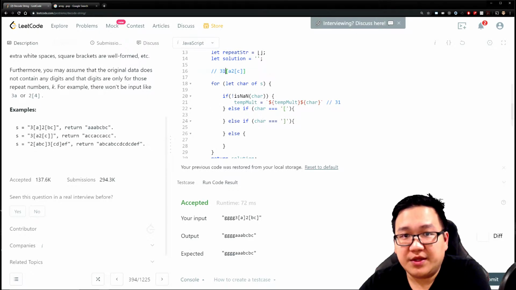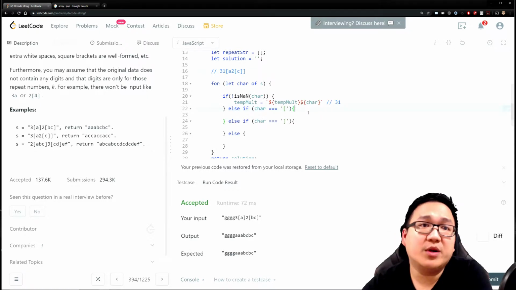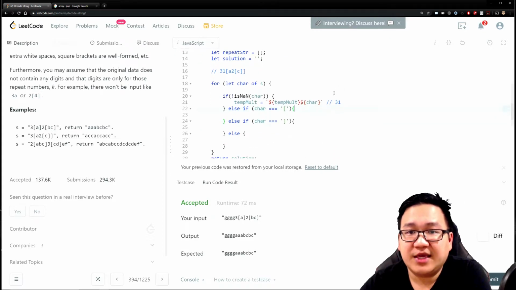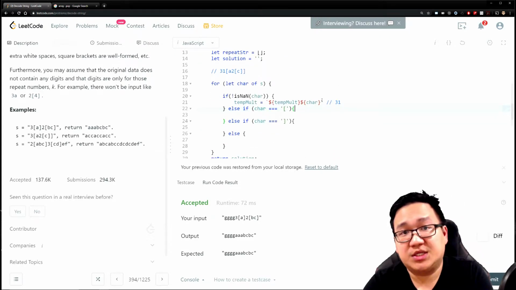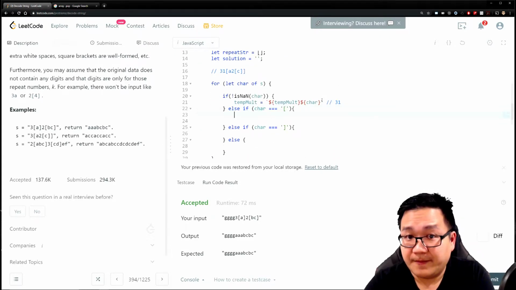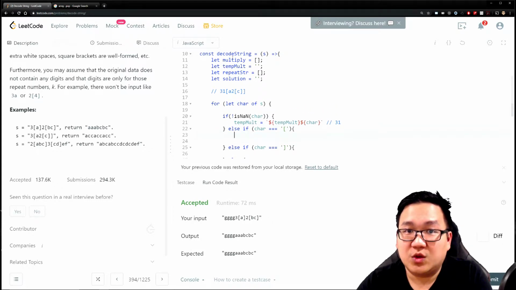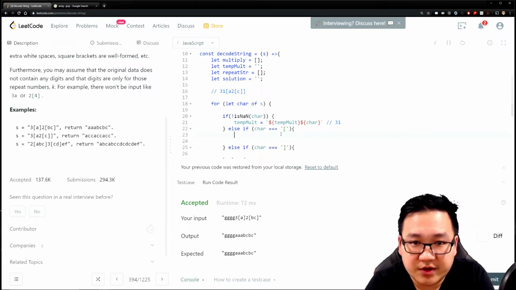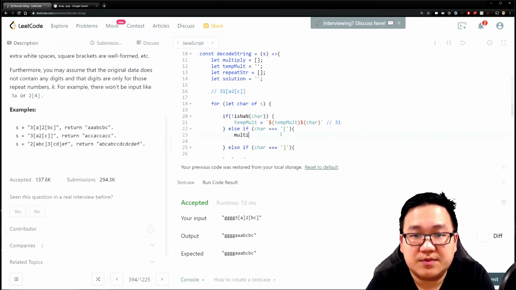Now let's iterate to the next character, which is this open bracket. Once we are in the open bracket, what do we want to do? We remember what we set up here. Now we need to start storing what we want to repeat. What do we need to store to know what we're going to repeat? We need to know how many times we're repeating things and what we're repeating. So let's go in here: multiply dot push.